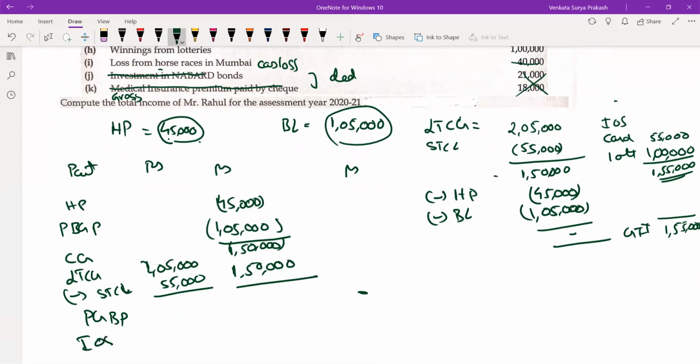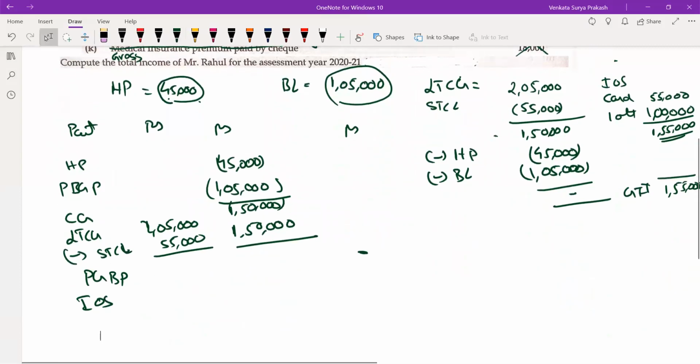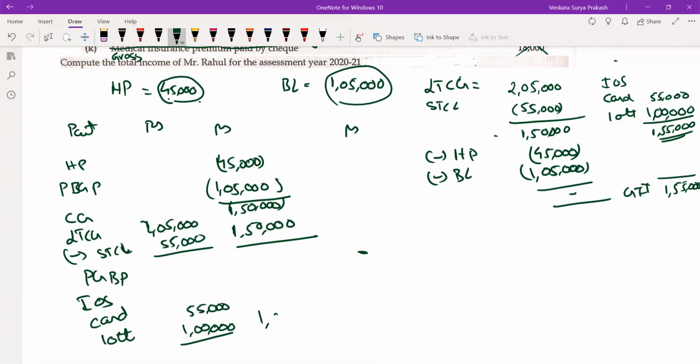Then the next head is nothing but your income from other sources. You update this as your card games. You update this as your lotteries. So card games is going to be 55,000. Lotteries is going to be 1 lakh. So the total is going to be 1,55,000. Take that in the outer column. And this total is 1,55,000 gross total income. That's it. So that is the end of your problem number 4.